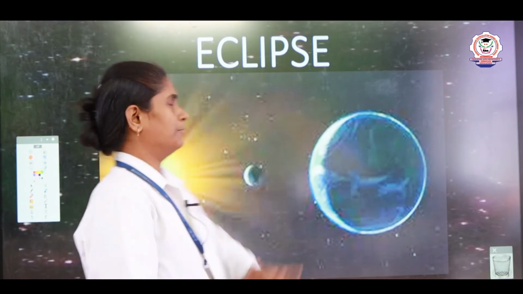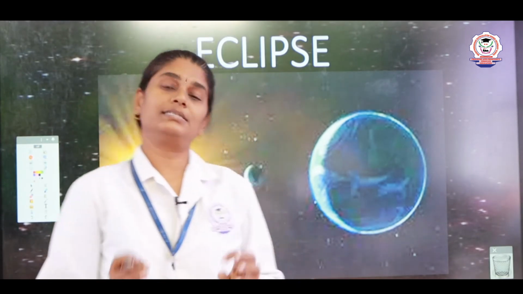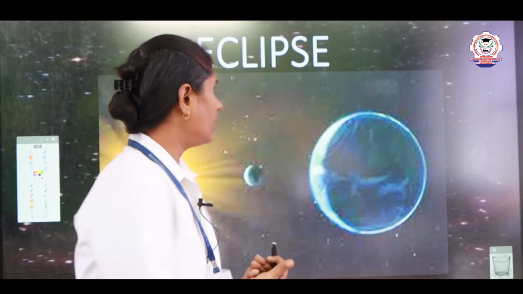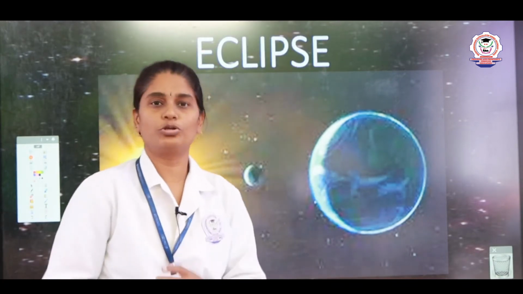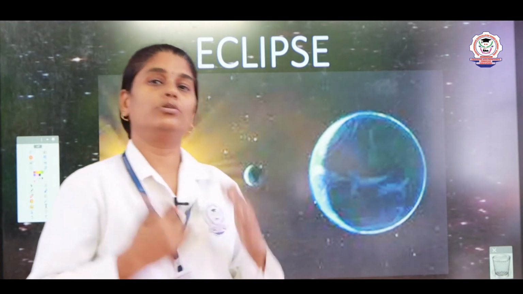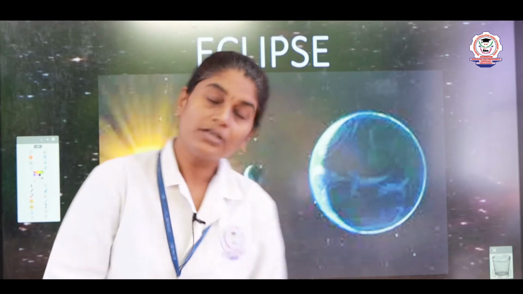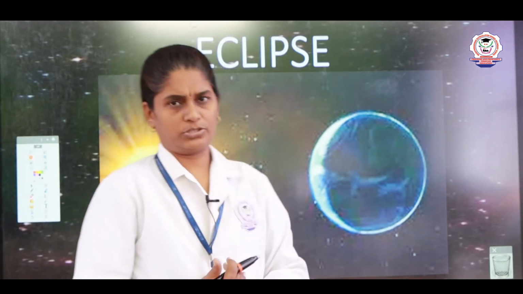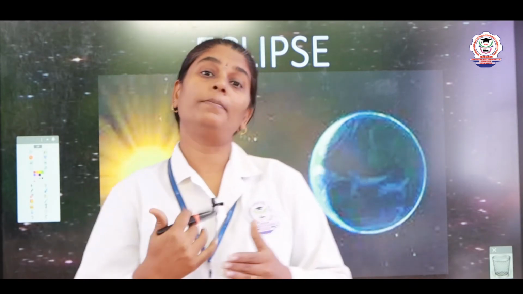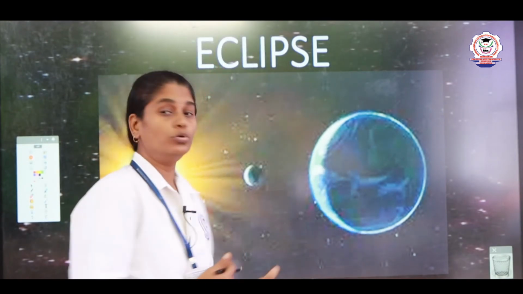Now, what is eclipse? We all know that the sun is the source of light, right? It gives out heat as well as light. So, the sun is called a source of light. The earth and the moon do not have their own light, so they are called opaque objects. You know what opaque objects are, right? The objects that do not pass out light are called opaque objects, right? So, earth and moon are called opaque objects.